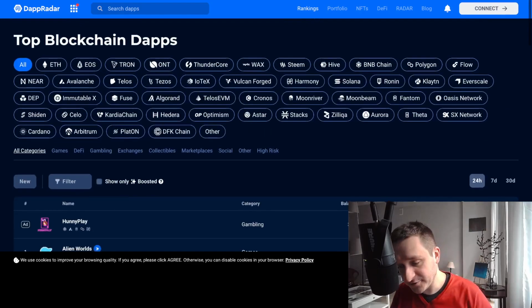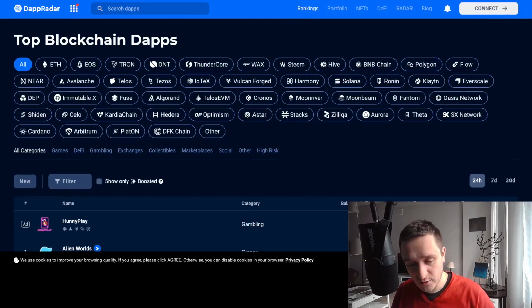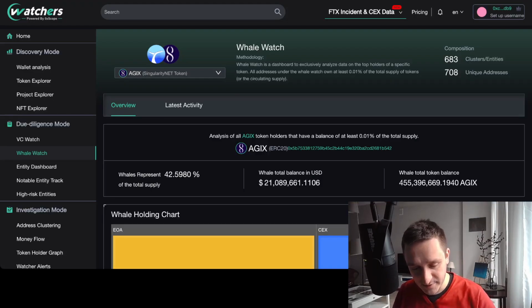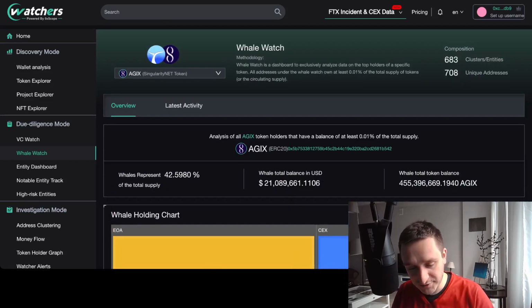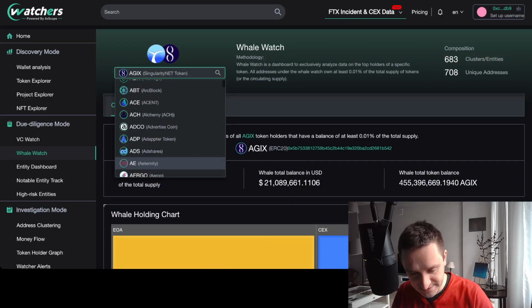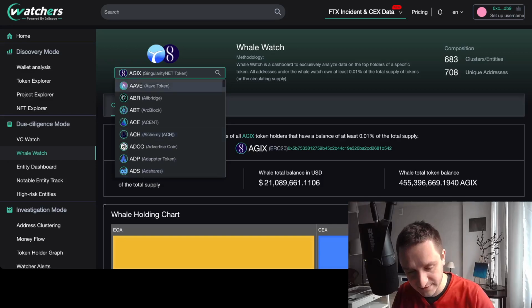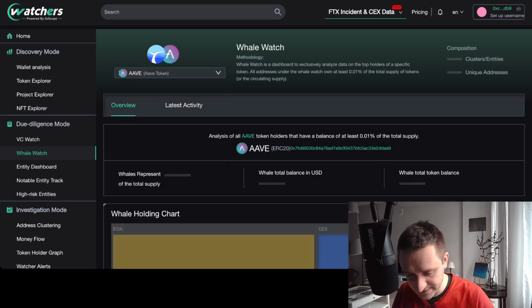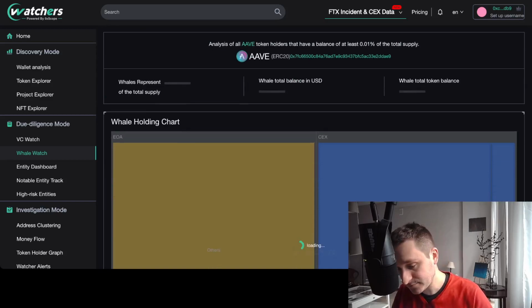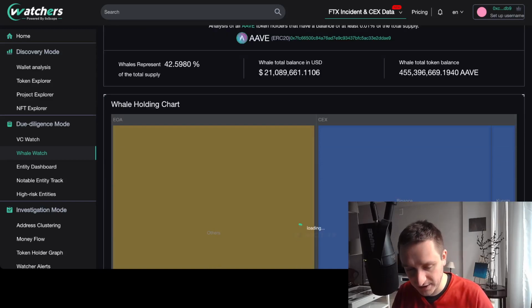There's a bunch of things that you can use to track your own stuff or see what other people are doing. Third on the list finally is Watchers, watchers.pro. There's a bunch of tools related to, for example, whale watching of particular tokens. I can go with Aave token, for example, and see how many whales there are in total.